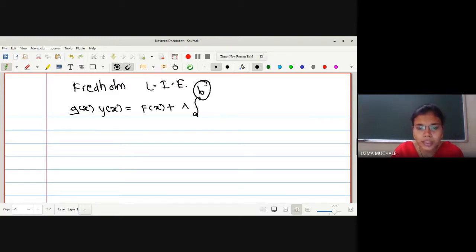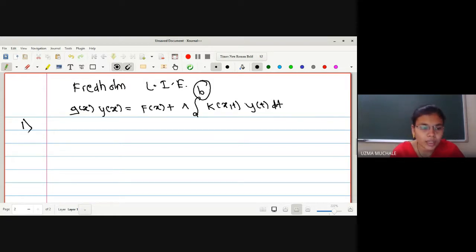So what will be the change here? The upper limit should be specified, and the upper limit is nothing but some constant term b, K of xt y of t dt. So this is the Fredholm linear integral equation, in which we have g of x into y of x is equal to f of x plus lambda integration a to b k of xt y of t dt. So this is the Fredholm integral equation.